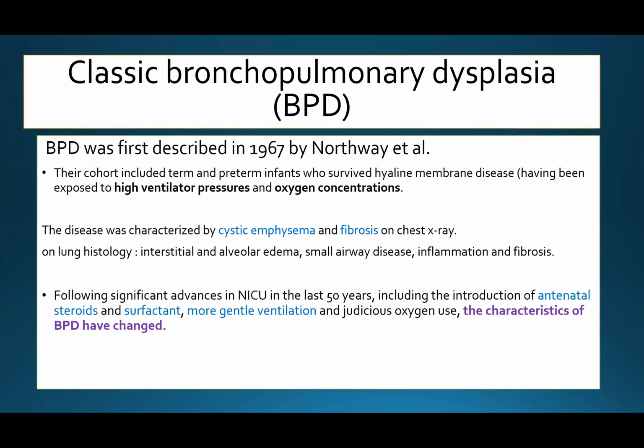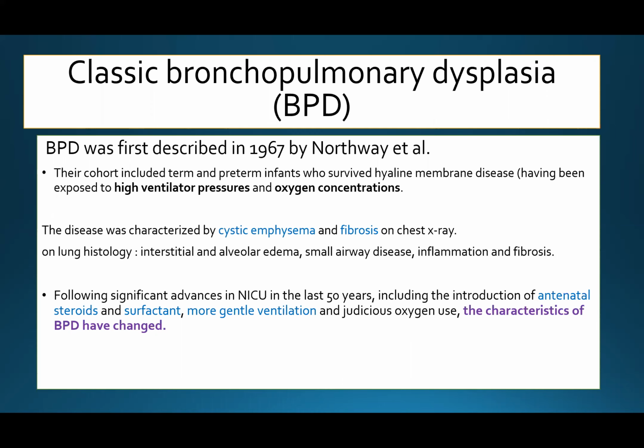We have classical bronchopulmonary dysplasia, which was first described in 1967 by Northway. Their cohort included term and preterm infants who survived hyaline membrane disease, exposed to high ventilatory pressure and oxygen concentration. From this time, we started to have the first definition for bronchopulmonary dysplasia. The disease was characterized by cystic emphysema and fibrosis on chest X-ray. On lung histology there was interstitial and alveolar edema, small airway disease, inflammation and fibrosis.